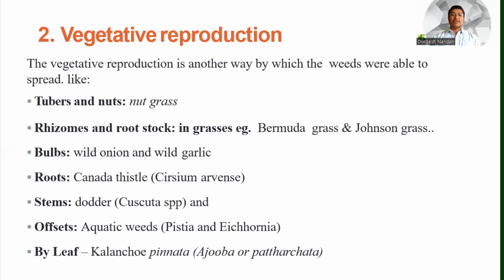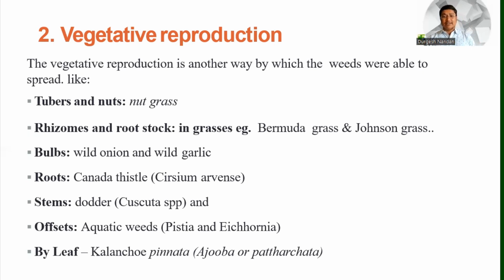Tubers and nuts, for example nut grass. Rhizomes and root stock, for example Bermuda grass and Johnson grass. By bulbs, for example wild onion and wild garlic. By roots, for example Canada thistle. And by stems, for example dodder, meaning Cuscuta species.